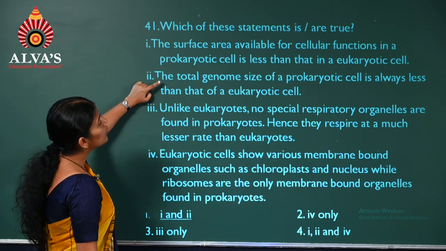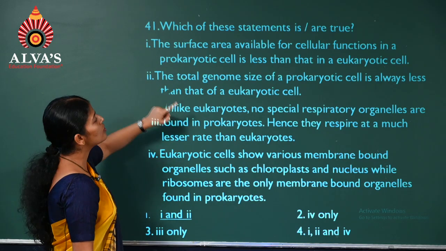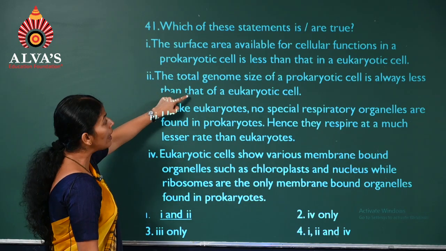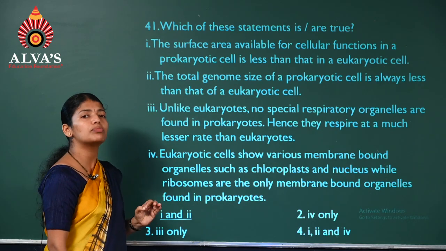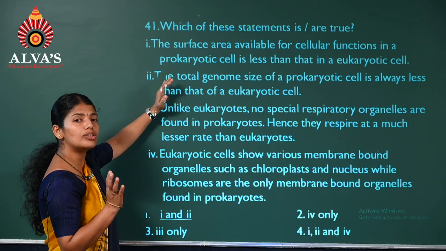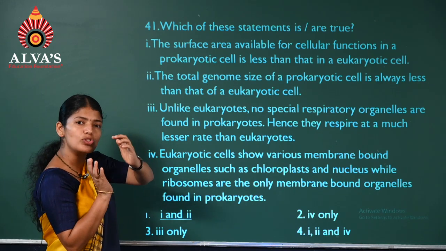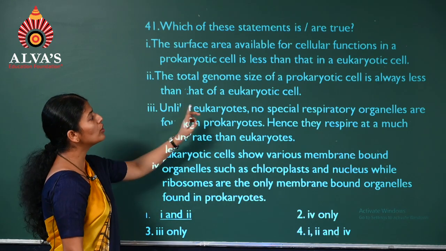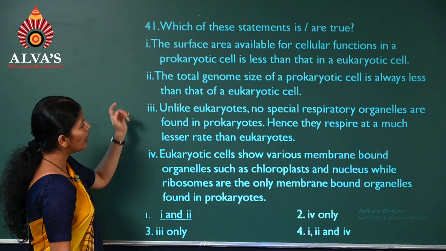Next, the total genome size of the prokaryotic cells is always less than that of eukaryotic cells. Is it a correct statement? Yes, because prokaryotes have much less genetic material compared to the eukaryotes. So it's again a correct statement.